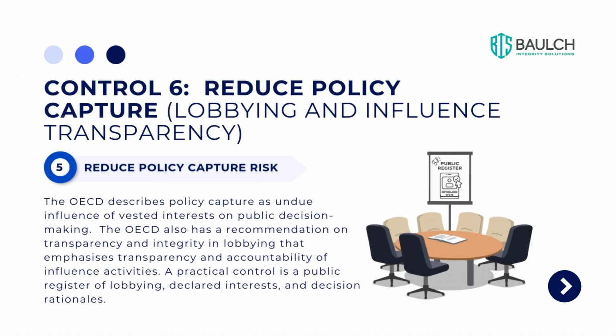Control 6 is to reduce policy capture, to limit lobbying and influence transparency. Make influence visible and accountable. The OECD describes policy capture as undue influence of vested interests on public decision-making. The OECD also has a recommendation on transparency and integrity in lobbying that emphasises transparency and accountability of influence activities. A practical control is a public register of lobbying, declared interests, and decision rationales.